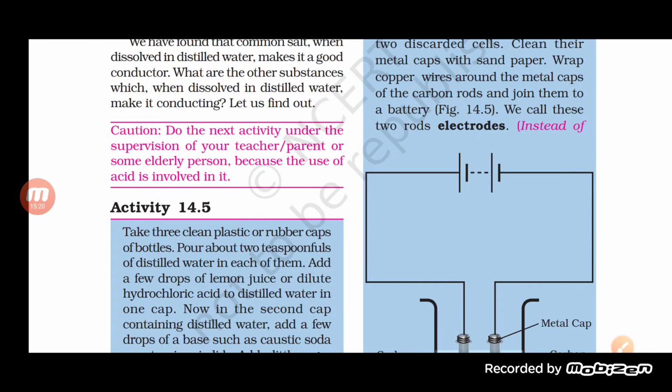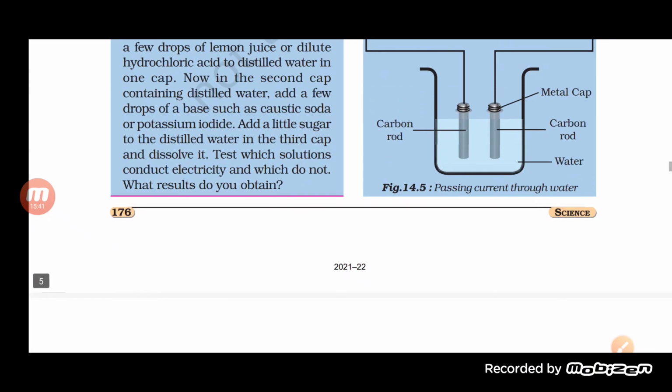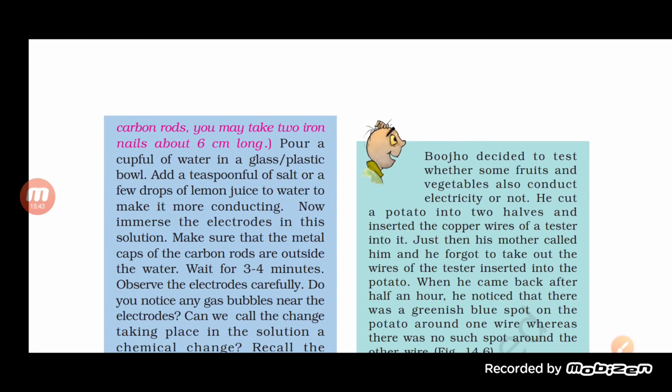Now see here, these two metal caps are on carbon rods. The top one has the metal cap, and that is called an electrode. The name we give to this rod-like structure, or electrode, depends upon which terminal it is attached to. So one is the anode and the other one is the cathode.